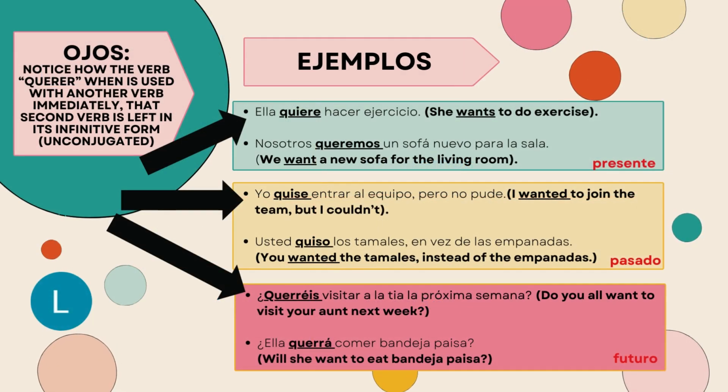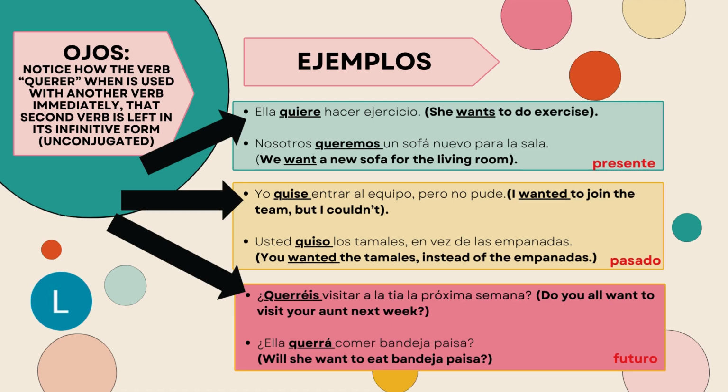In this last part of the video, we are going to be looking at some ejemplos. The first two examples are going to be in the present tense, en el presente. Ella quiere hacer ejercicio. That means she wants to do exercise.